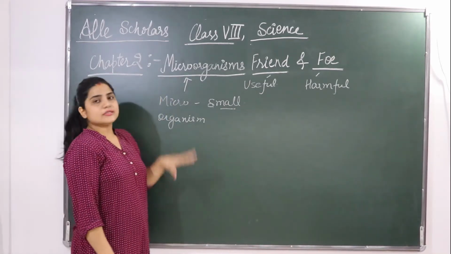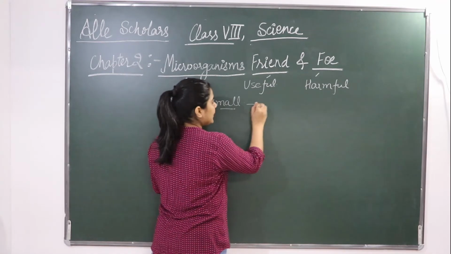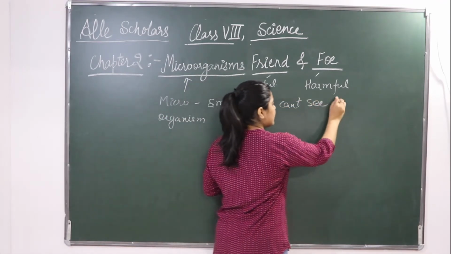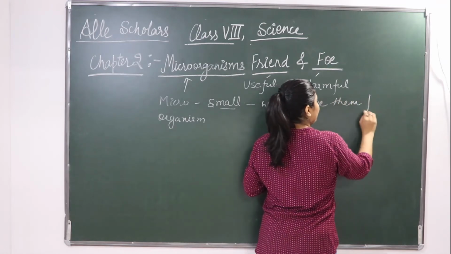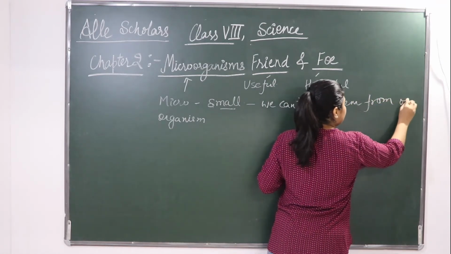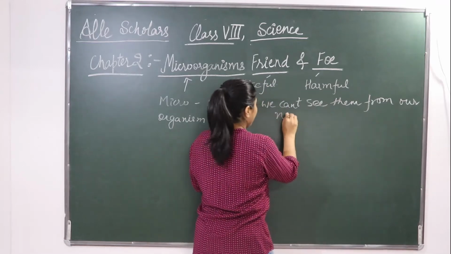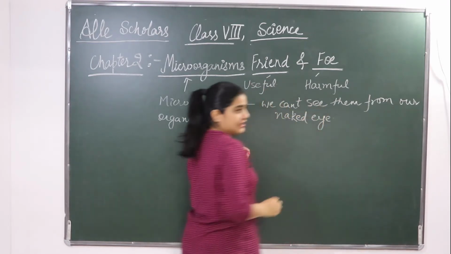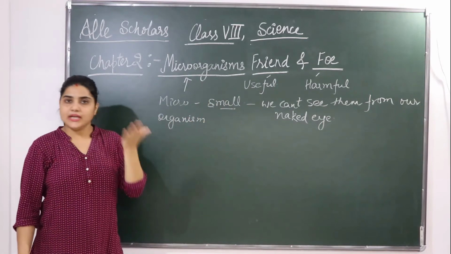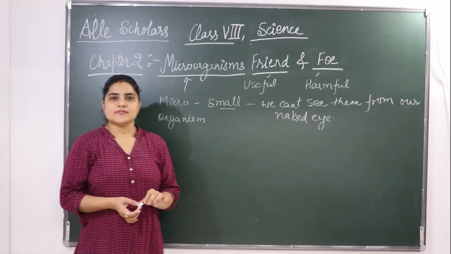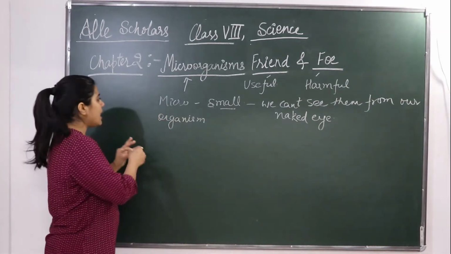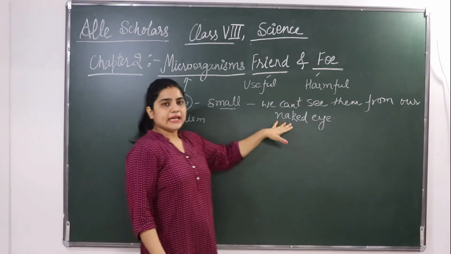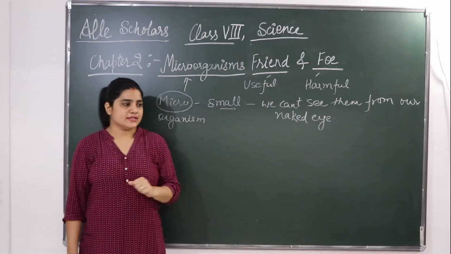They are so small that we can't see them with our naked eye. You can see plants with your naked eye. You can see animals with your naked eye. But you can't see these microorganisms with your naked eye.